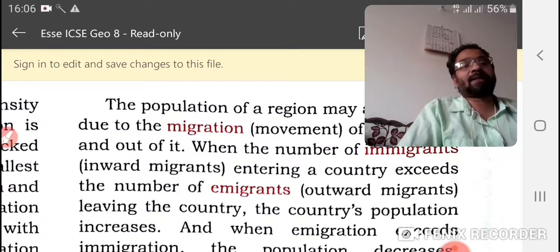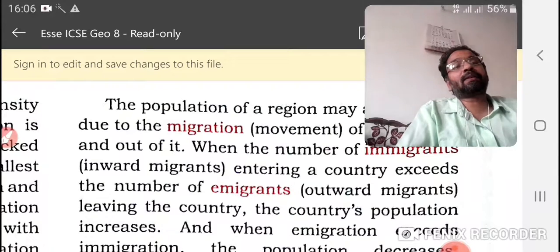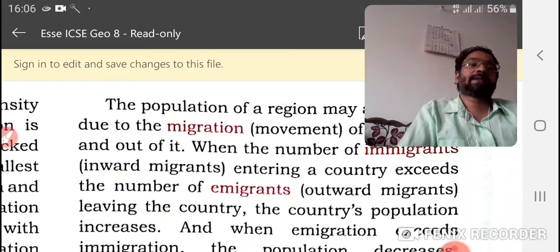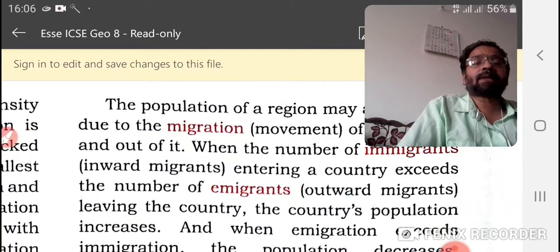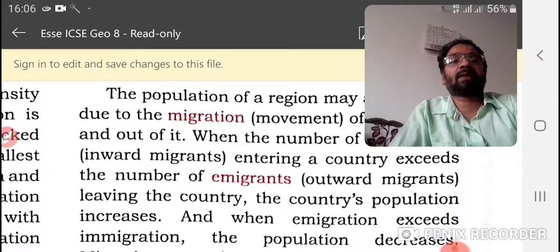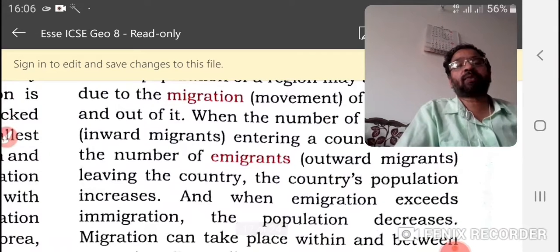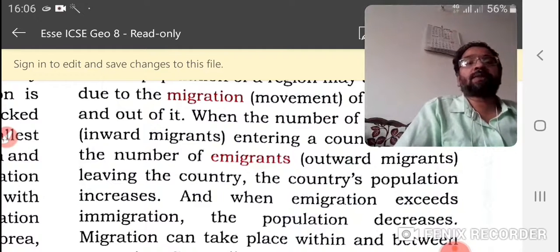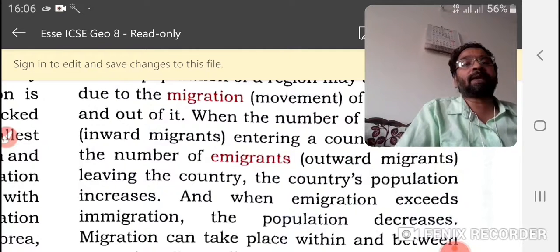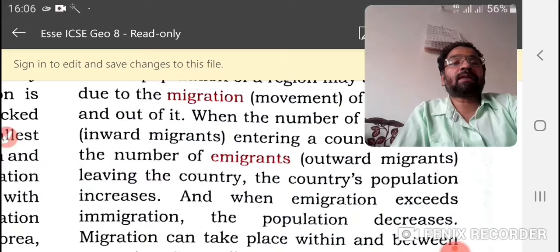Then immigrants. What do you mean by immigrant? Immigrants means inward migrants, and emigrants means outward migrants. Both can affect the growth of a population. If inward migrants are increasing, the population will increase and density will increase.